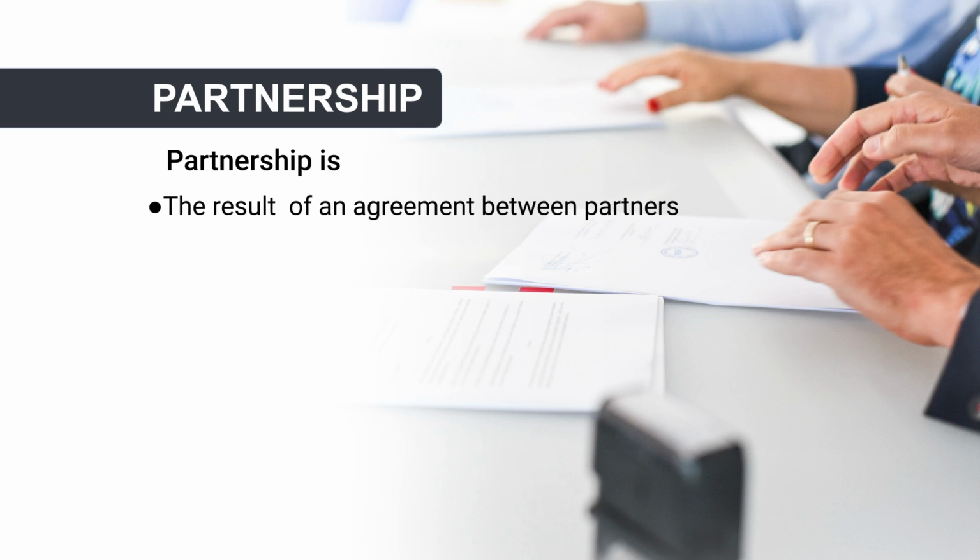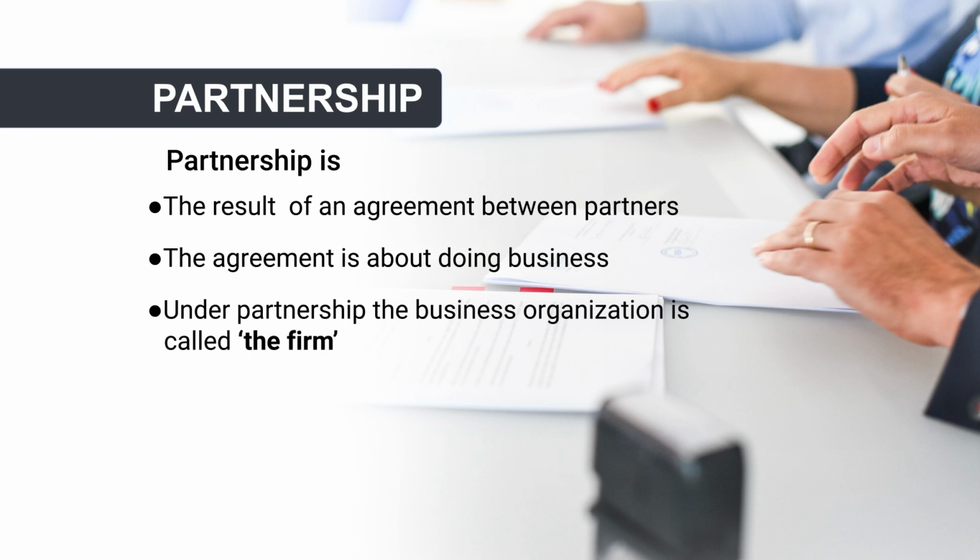Partnership results from an agreement between two people who agree to do some business activity for profit sharing. So, there we say partnership is the result of an agreement between partners. The agreement is about doing business activities, and under partnership the business organization is called the firm.